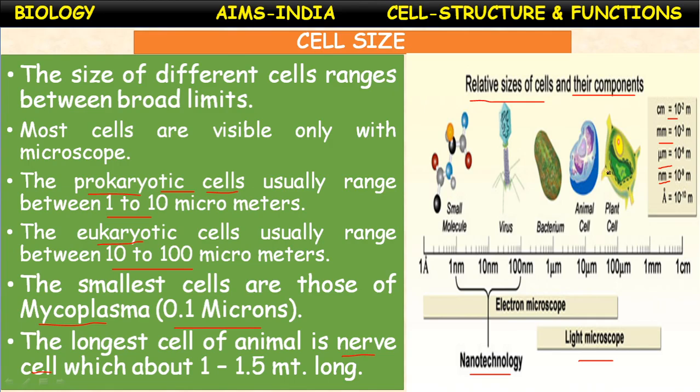All cells arise from pre-existing cells. This was a statement given by Rudolf Virchow. Okay, children, there are several questions asked. Lysosomes are called suicidal bags of the cell. Why? What happens if the plasma membrane ruptures or breaks? Some interesting questions. You read the textbook, or prepare a model of a plant cell and an animal cell. With the help of the available materials, you can draw the pictures and prepare a model.